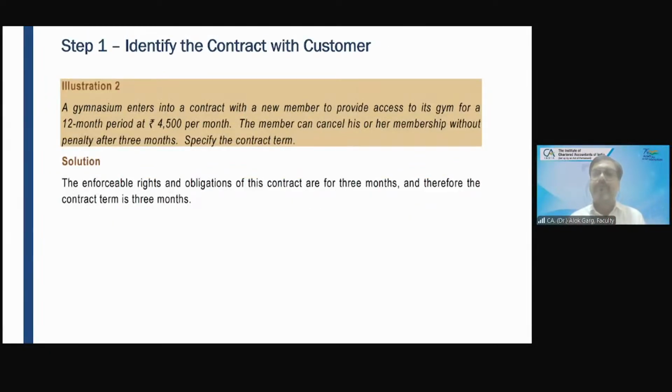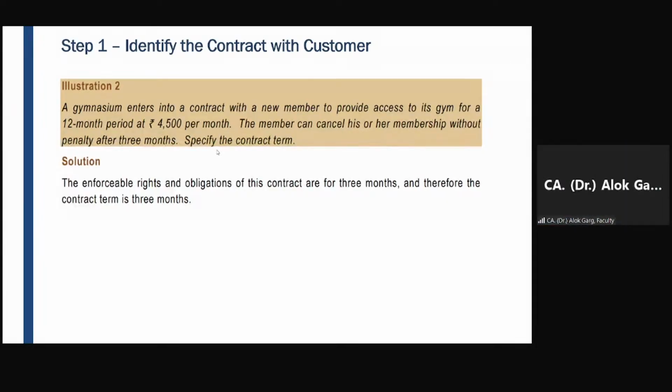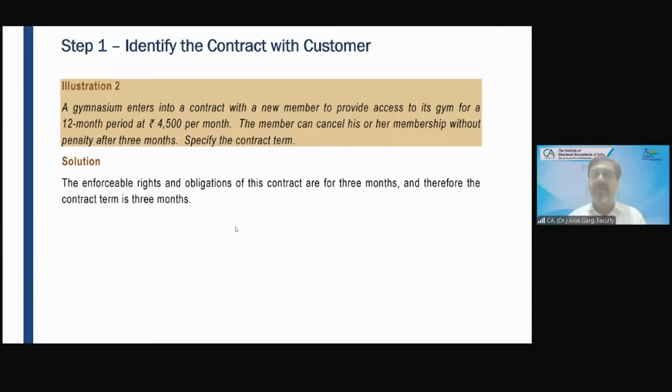Illustration number 2. A gymnasium enters into a contract with a new member to provide access to its gym for a 12-month period at 4,500 rupees per month. The member can cancel his or her membership without penalty after 3 months. Specify the contract term. 3 months. 3 months, sir, in this case. Yes, 3 months is the contract period. Absolutely right. 3 months is the contract period, right?